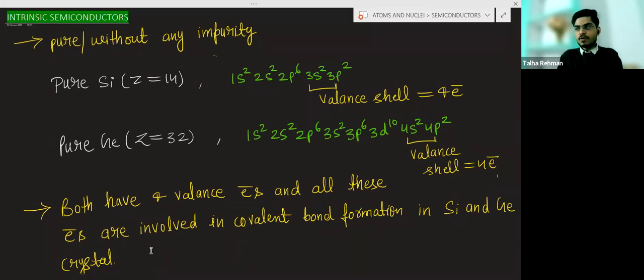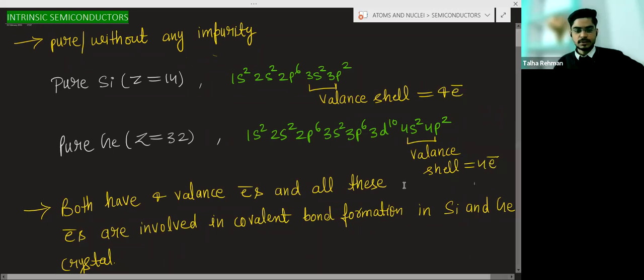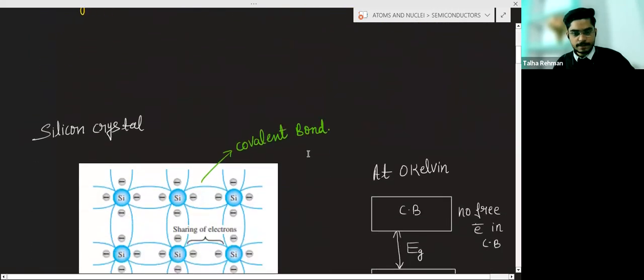Covalent bond means the bond formation due to the sharing of electrons. So carbon has the tendency, and silicon and germanium are from the carbon family, so they can also form the covalent bond. So these 4 electrons of the valence shell are involved in the covalent bond formation. You can see here.